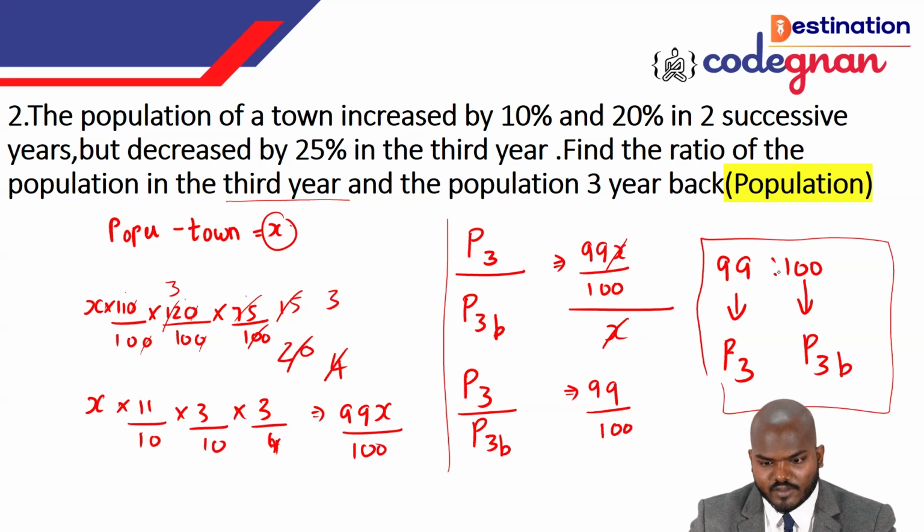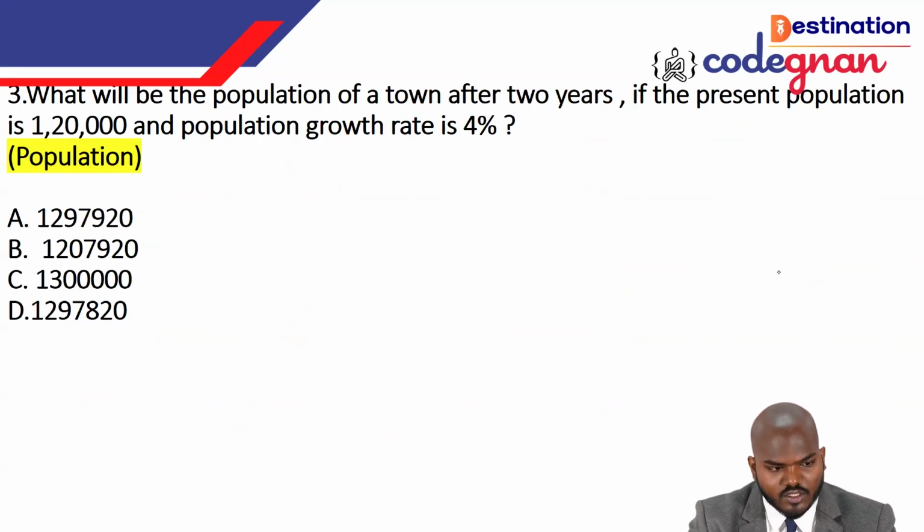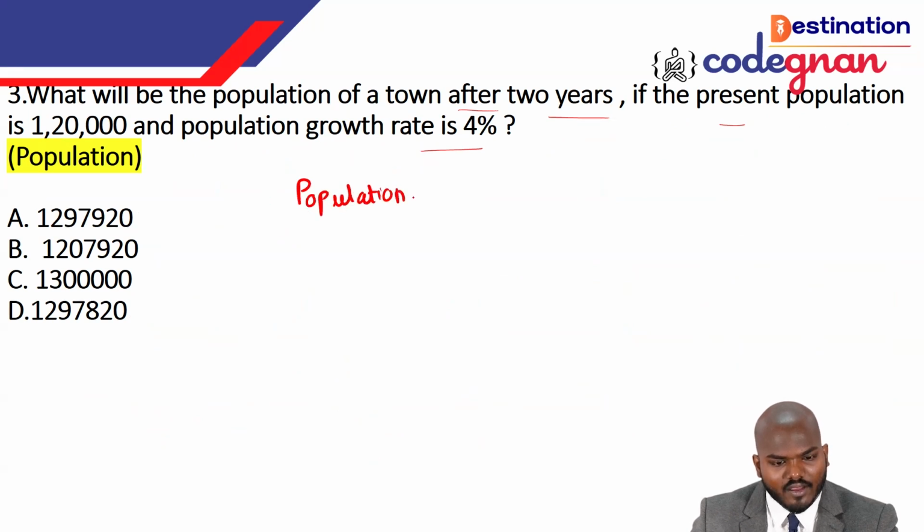I'll go to the next question, guys. So we have the question: what will be the population of the town after 2 years if the present population is 1,20,000 and the population growth rate is 4%? They are asking what will happen after 2 years with the 4% growth. Currently the population is 1,20,000 people.